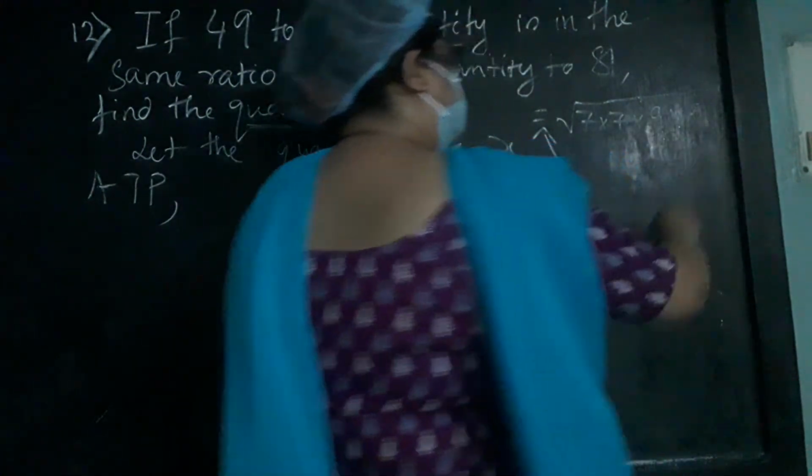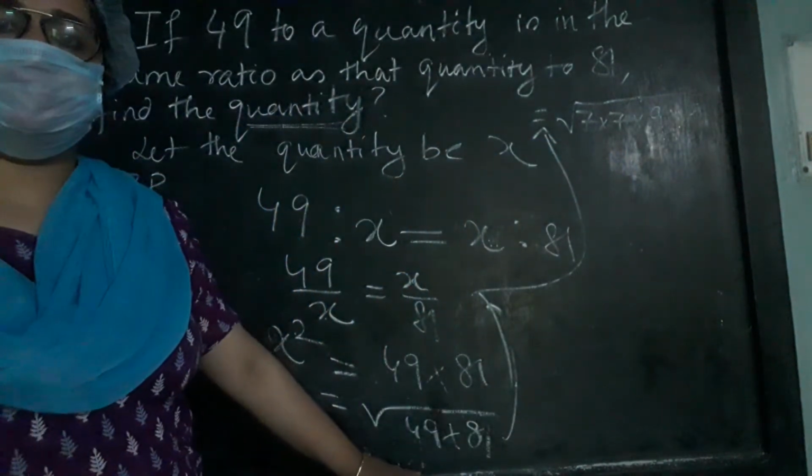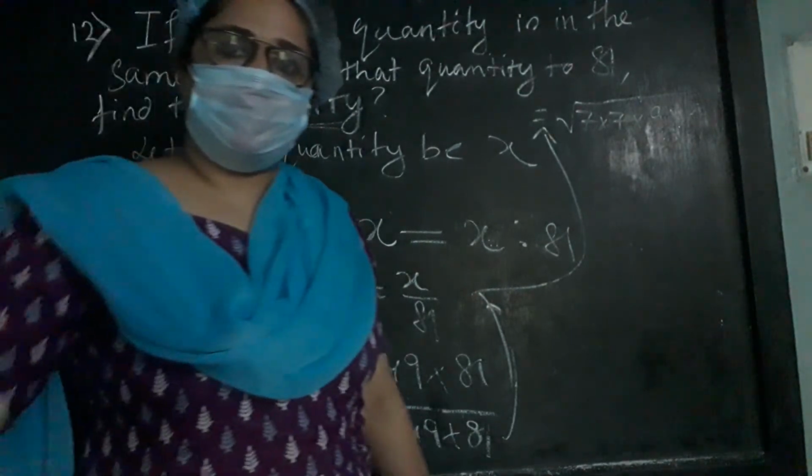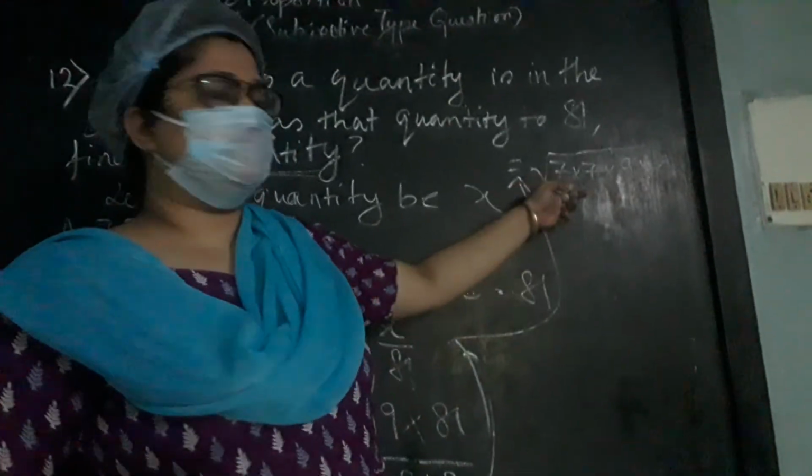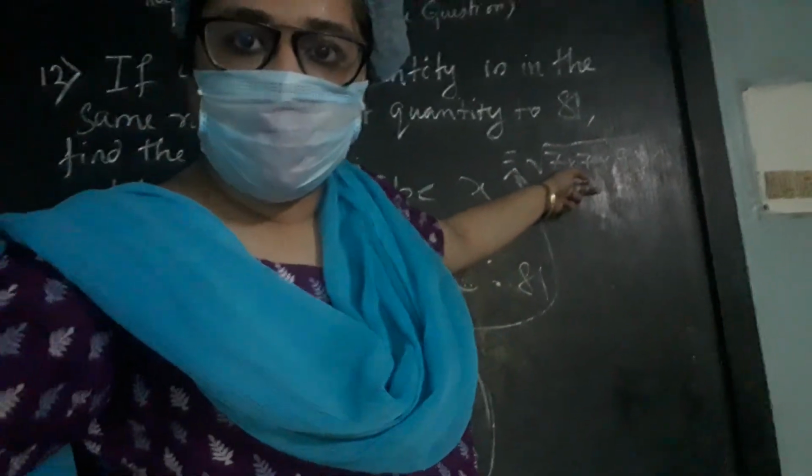Why am I doing this? I am breaking the numbers and writing it as a multiplication between two similar numbers, 7 into 7 and 9 into 9.